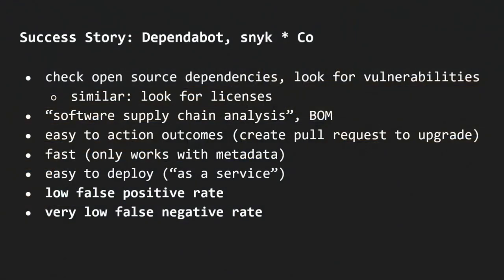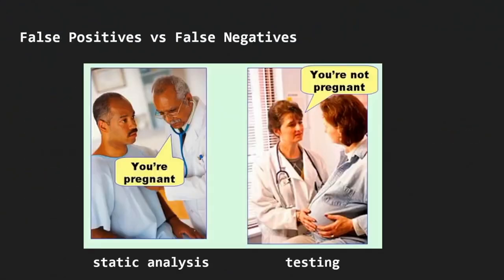That's not really difficult to do in this case, because you're not reasoning about code, you only reason about your project metadata, your project settings like Gradle or Maven or whatever it is. They're very easy to deploy. You already have them because they come with GitHub. It's nothing you have to install. They are there as a service. They have a very low false positive rate and a very low false negative rate as well. Those two things are really the core insight into modern static analysis tools.